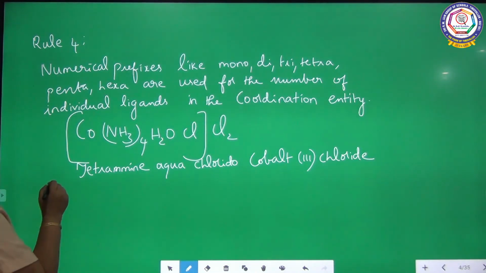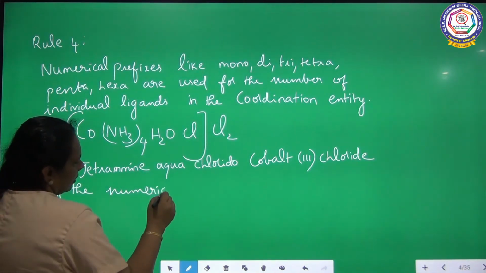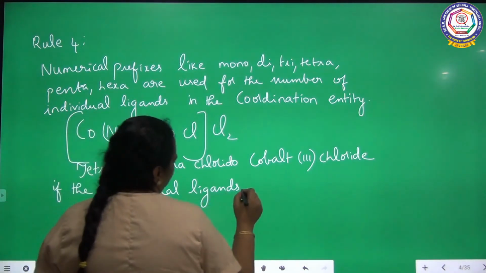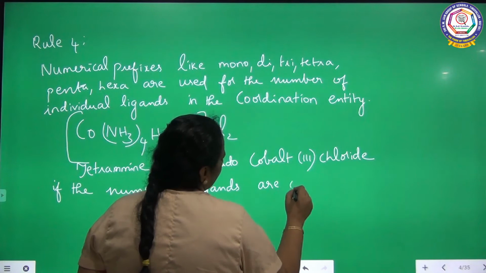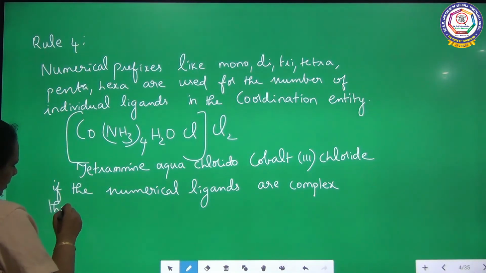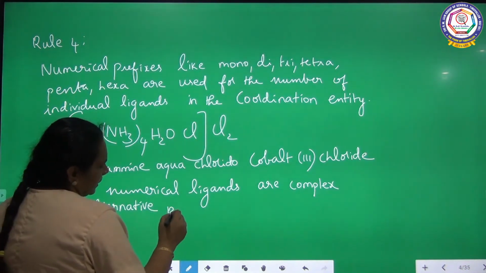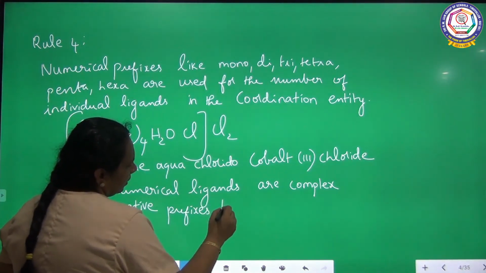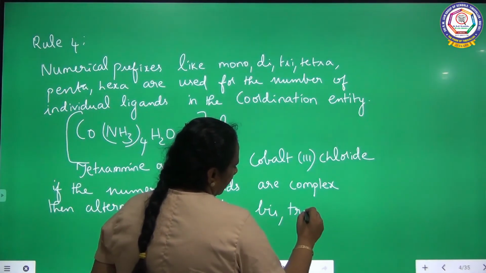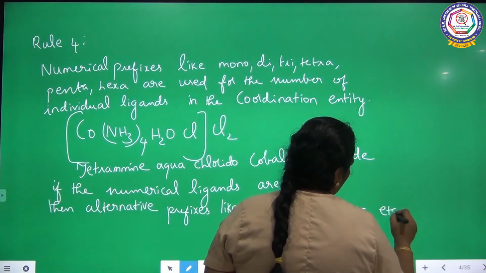If the ligands are complex, then alternative prefixes like bis, tris, tetrakis, etc. have to be used.